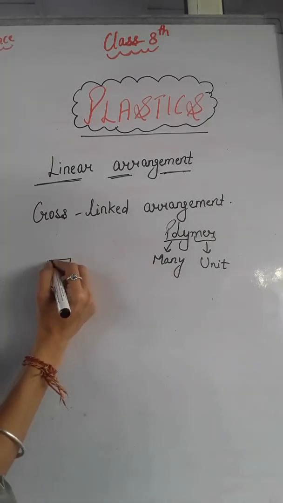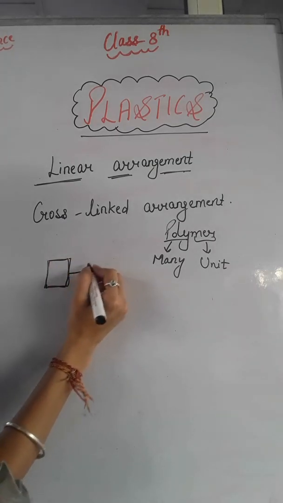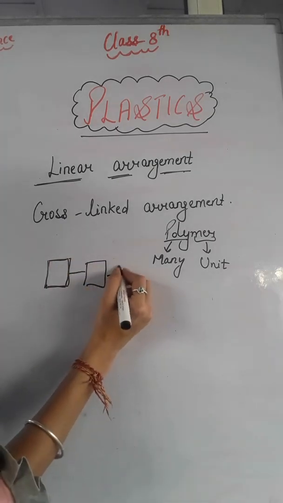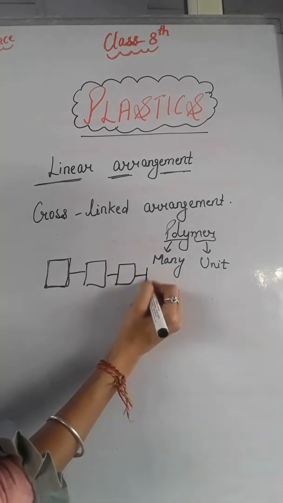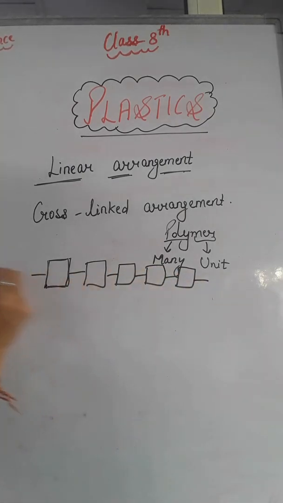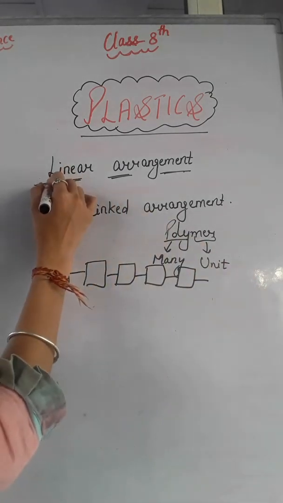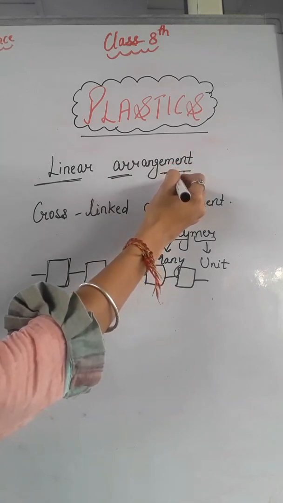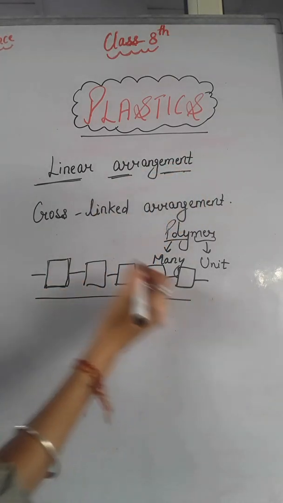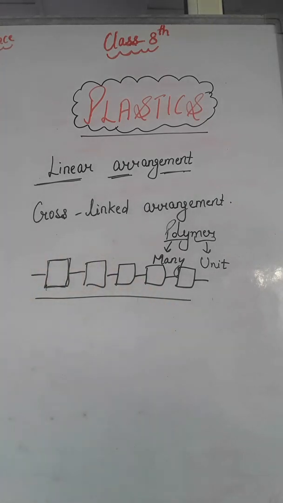For example, suppose this is one unit, and the same unit again and again combines together in a linear chain. Many units are combined together and form a linear arrangement, right? So these are linear polymers, or the linear arrangement of plastics.